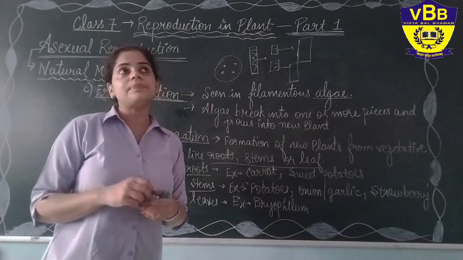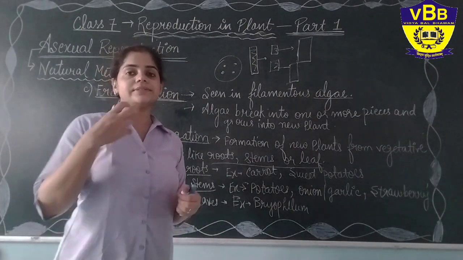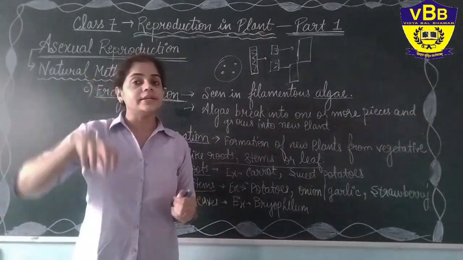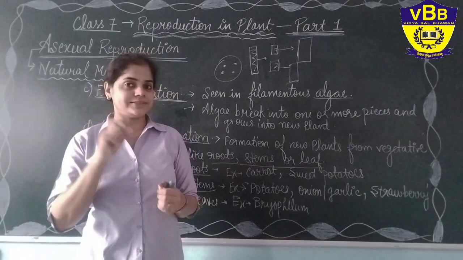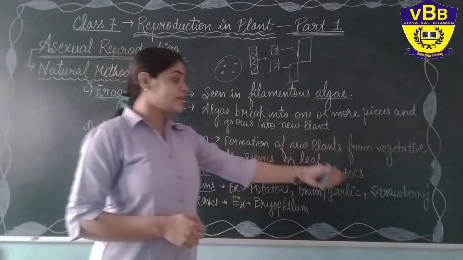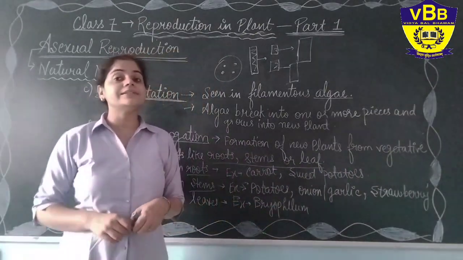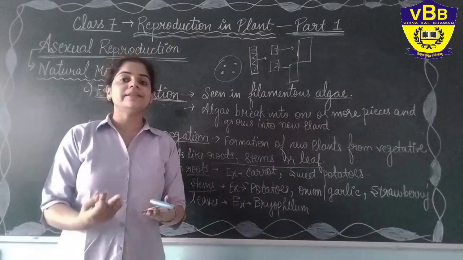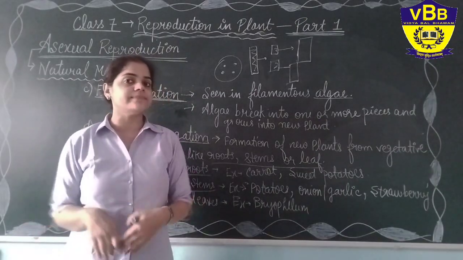You can see bulbs are generally the thick, short underground structures, or you can say they grow underground and they are thick and short structures that are known as bulb. And the next one is your strawberry. They are the runners. They grow from the runners. All are stems, but they have specific areas of stems also.